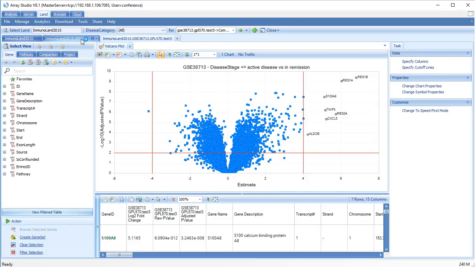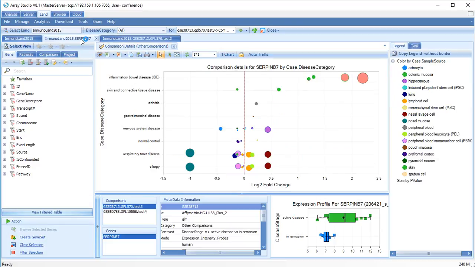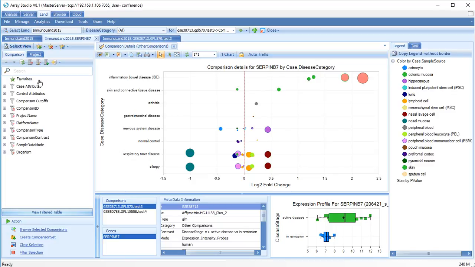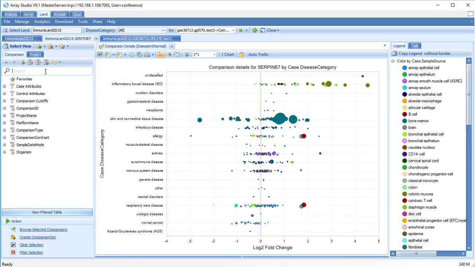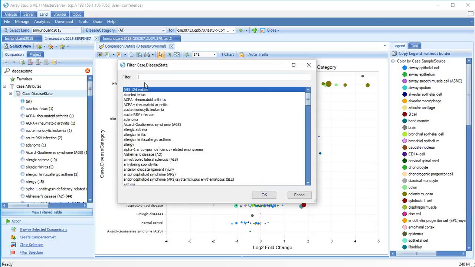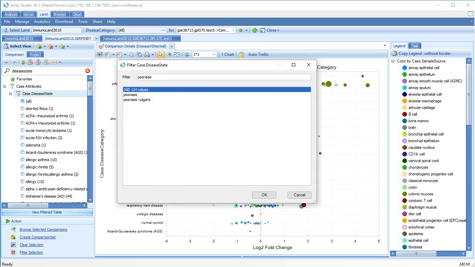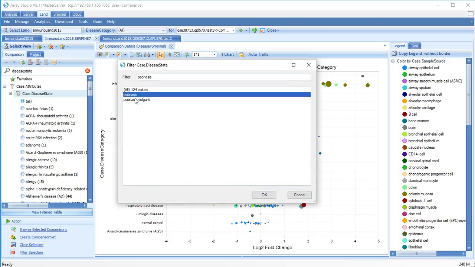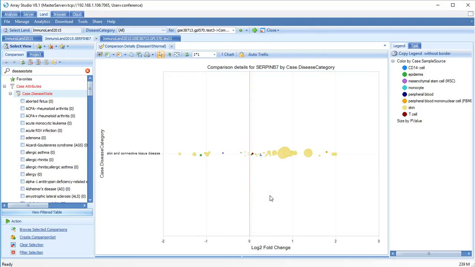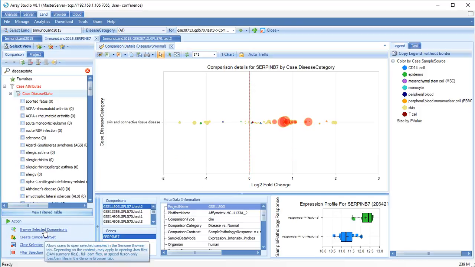Let's go back to SERPINB7 in the disease versus normal view. Let's filter for disease state psoriasis. Now select several of the studies. Then click Browse Selected Comparisons.